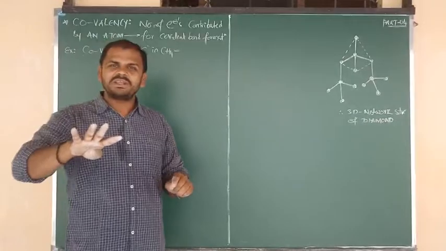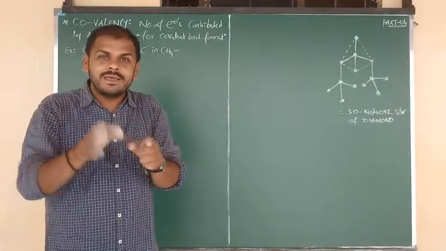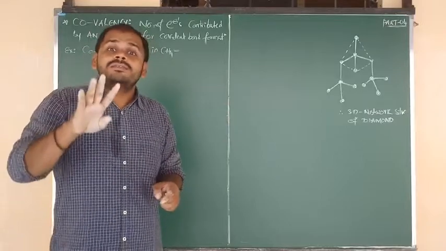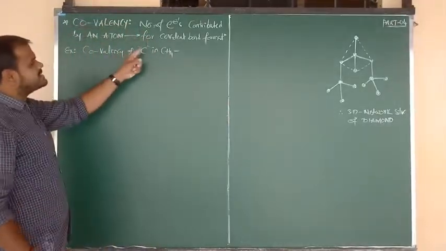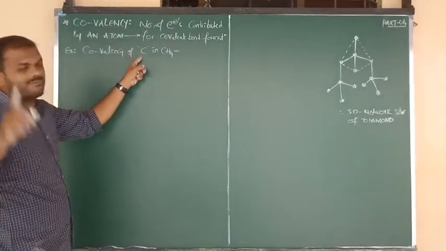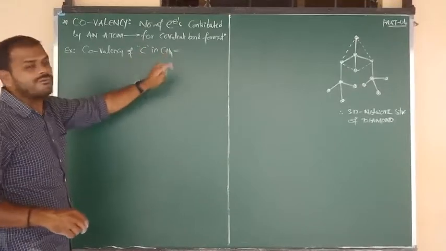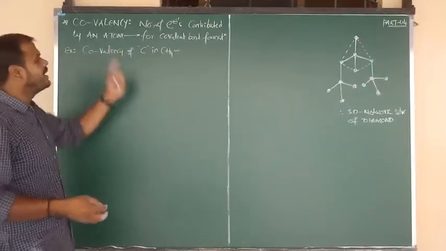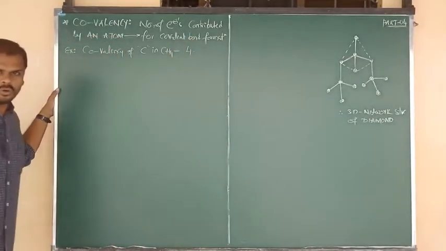For the formation of 4 covalent bonds with 4 surrounding hydrogens, the central atom carbon should contribute 4 electrons. So in the methane molecule, the covalency of carbon is 4.